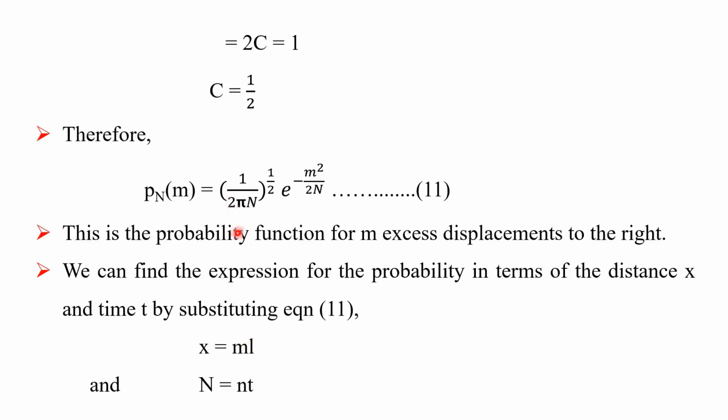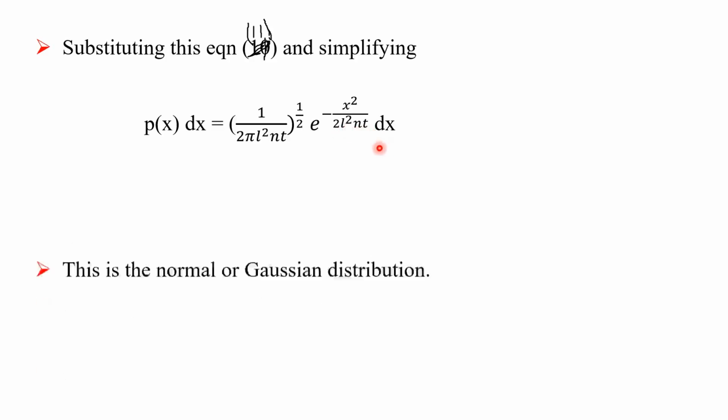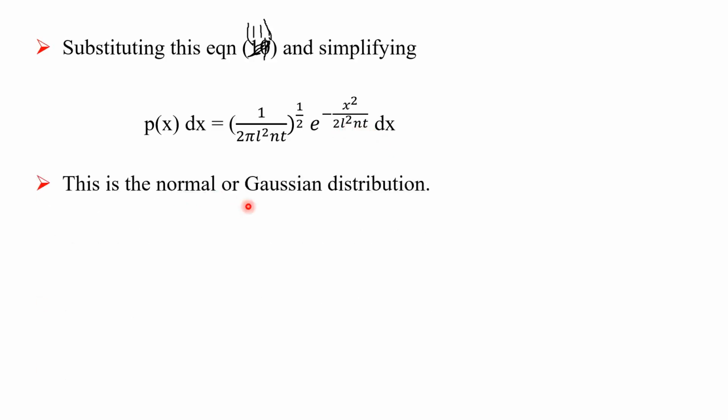Therefore, P(x) dx is equal to (1/2πl²nt)^(1/2) e raised to minus x²/2l²nt dx. This is the normal or Gaussian distribution.